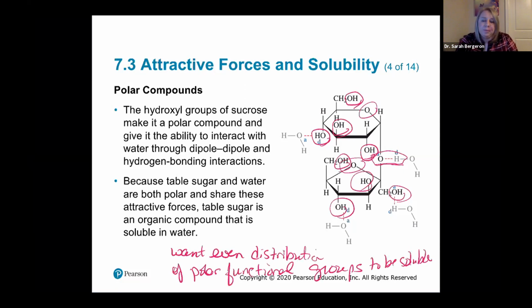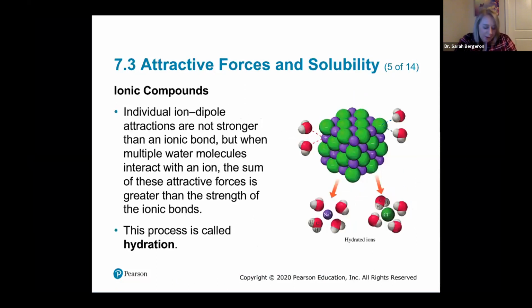Okay. All right, ionic compounds. We know ionic compounds are things like NaCl. So that's the example we have here, NaCl. How did you get NaCl? Well, we knew that Na was in column 1, so it's a +1. Cl is in column 7, so it's a -1. So we know that they're charged, and so that's why they're attracted to one another.